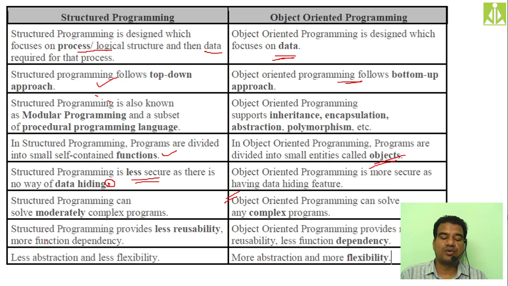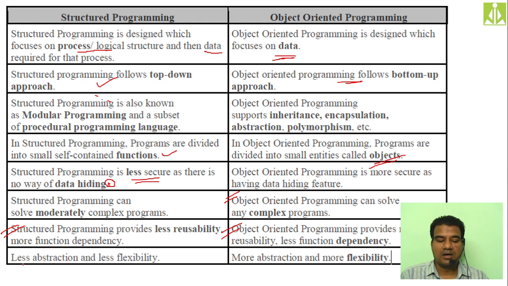Then structured programming provides less reusability and more function dependency. The reusability mechanism, of course, we can achieve, but to some extent, not to a wider level. But in object oriented programming, it is possible. So we can achieve code reusability and less function dependency.